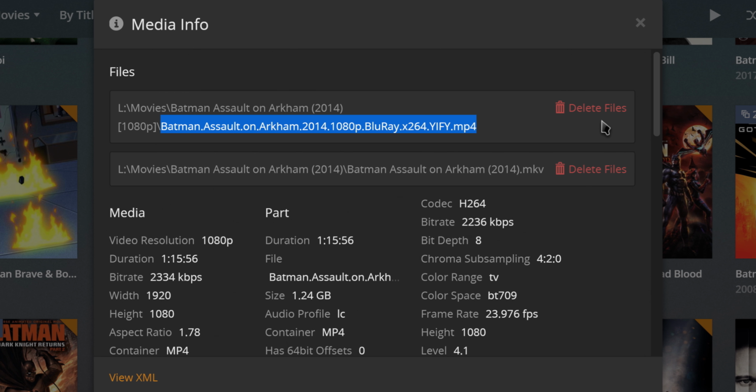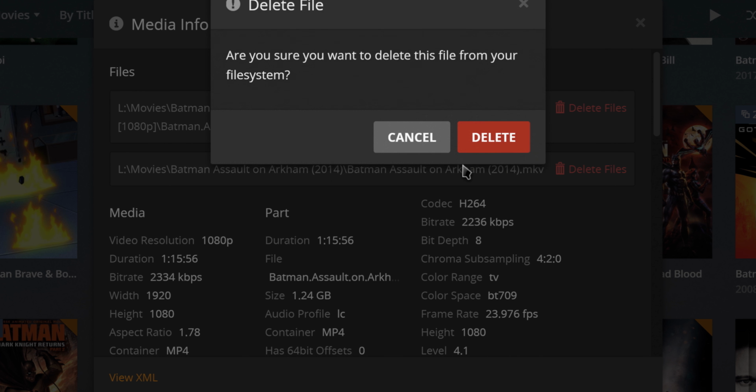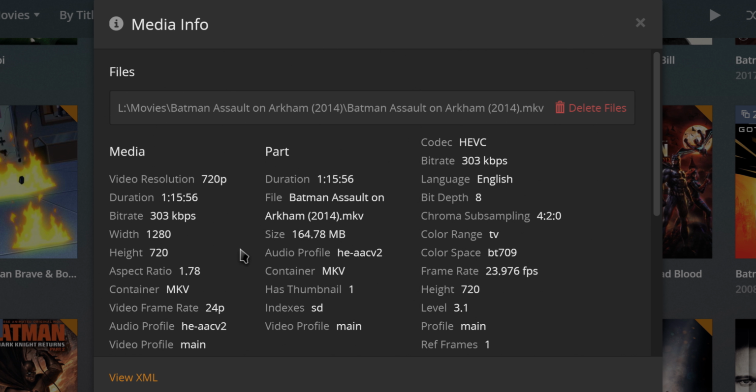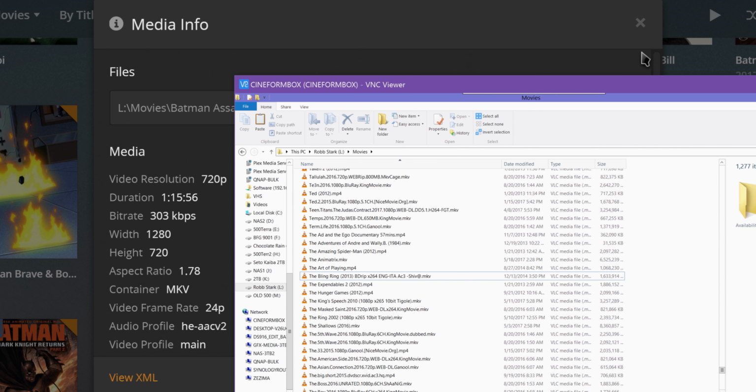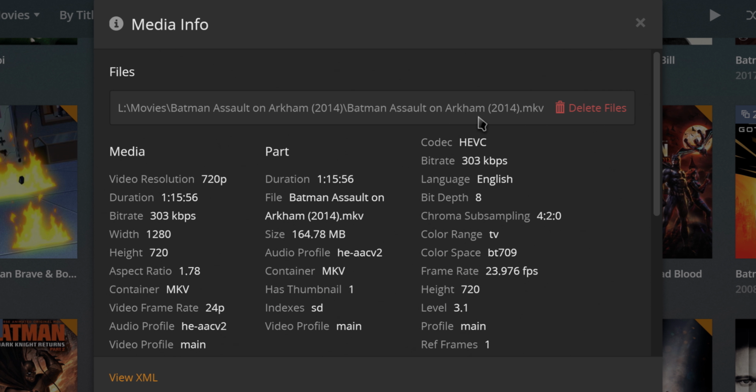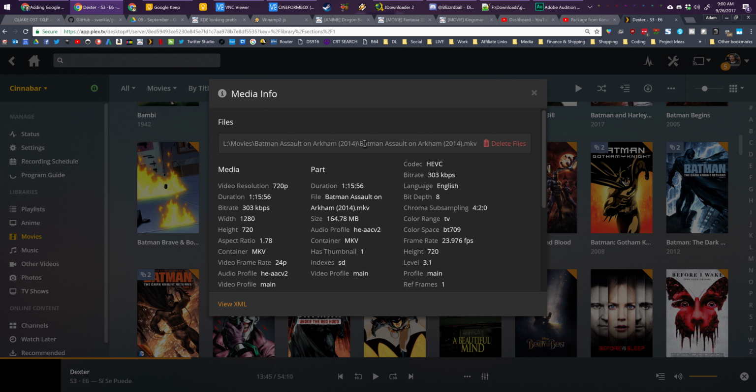So I want to get rid of the copy that I don't want. So I will simply click Delete Files here and delete it straight from Plex, which means you don't have to remote into the server. You can do it from there as long as you're managing the files. And that is super handy, and it will tell you the specs of your file and things like that.